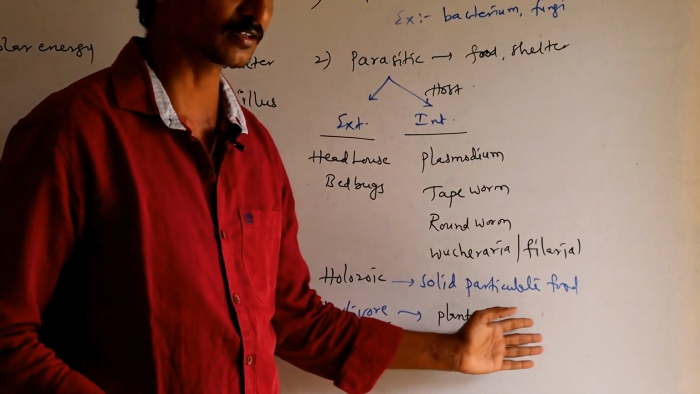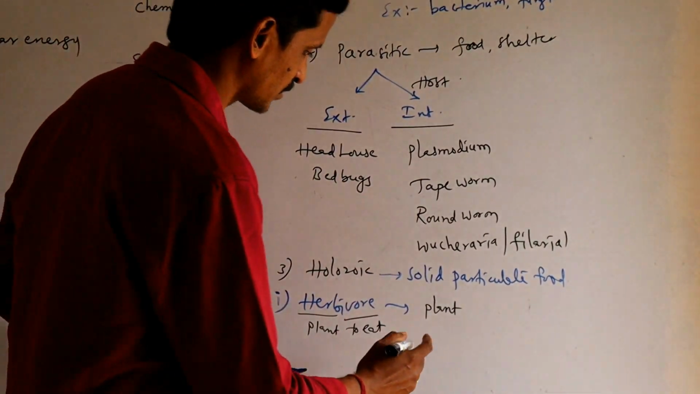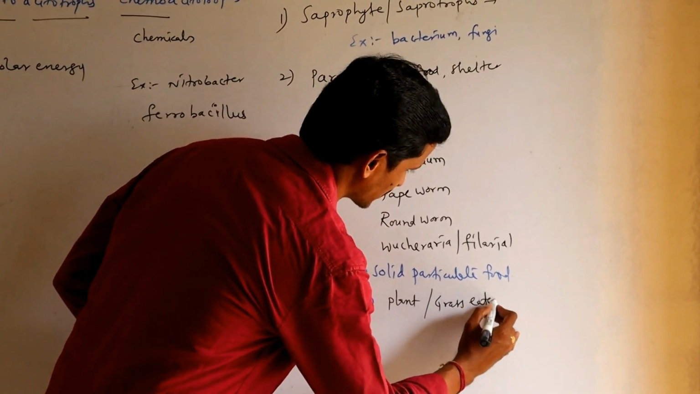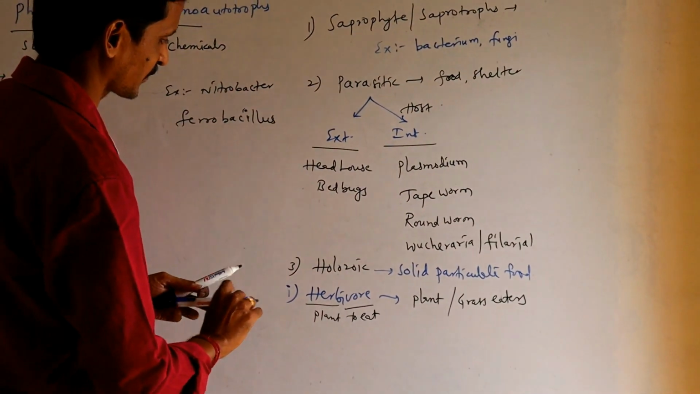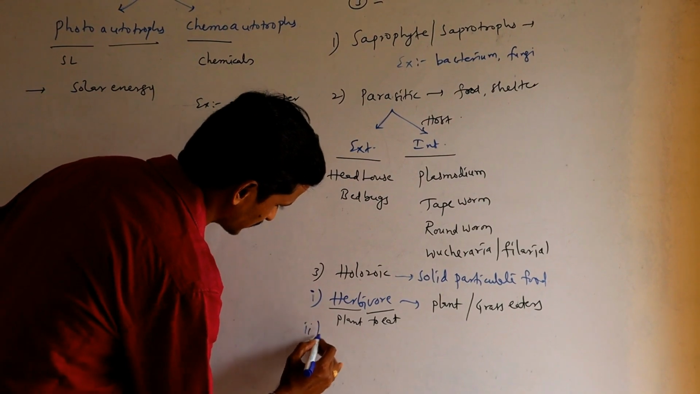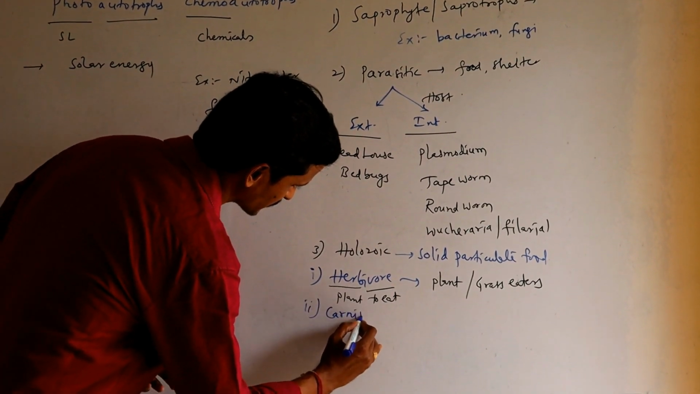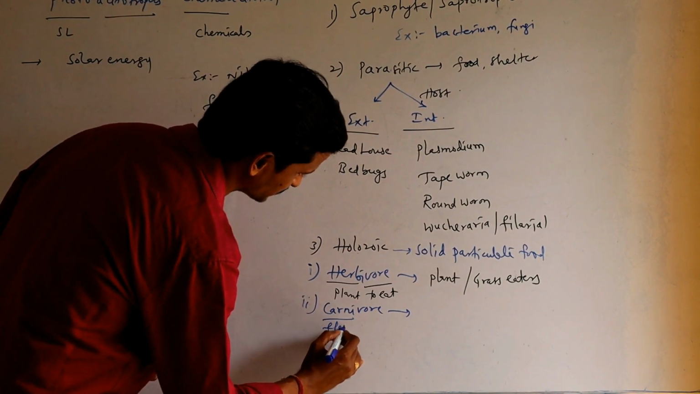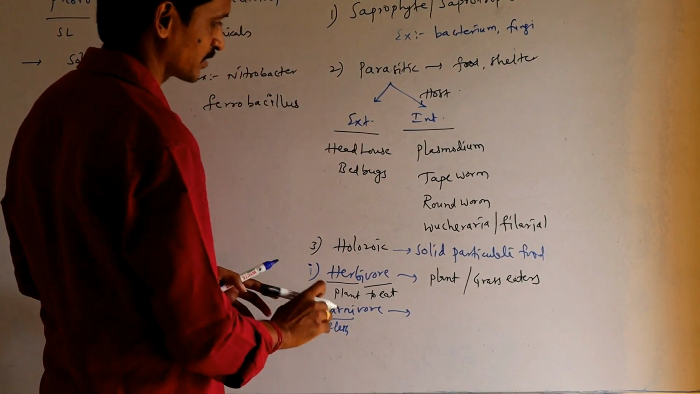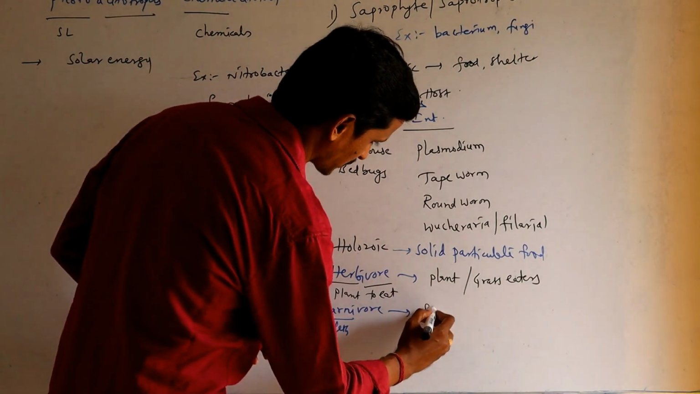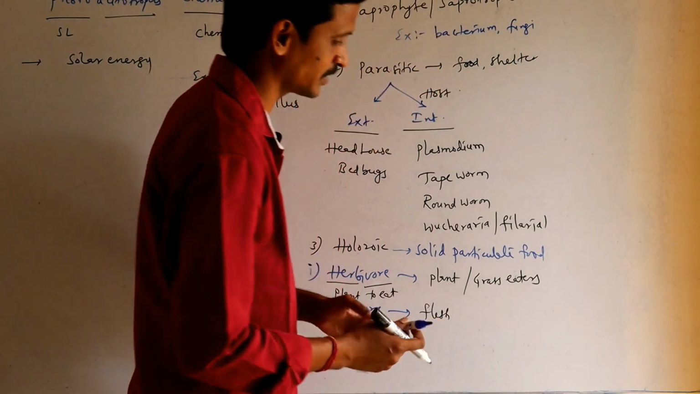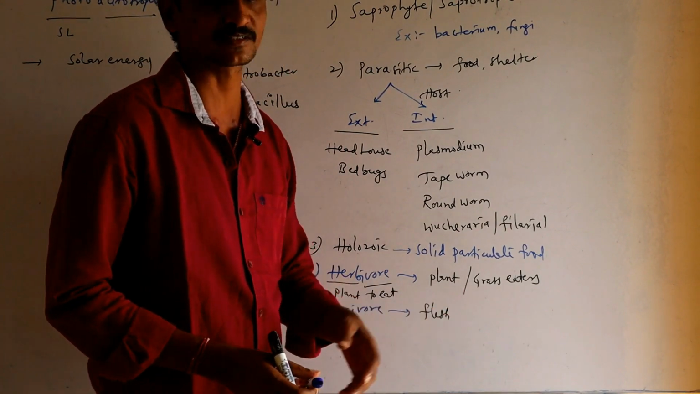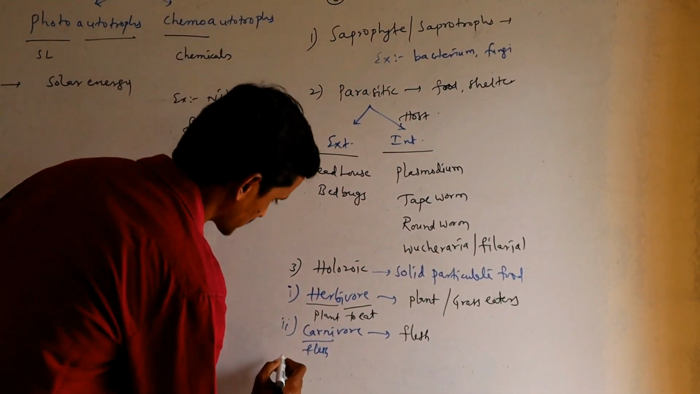Well-known examples: cow, buffalo, deer and all these things. These are nothing but grass eaters. Then second one, carnivore. Carni means flesh. So the organisms which depend on the flesh of other organisms are called flesh eaters. Well-known examples: lion, tiger, etc.